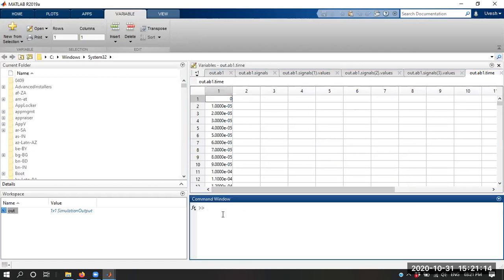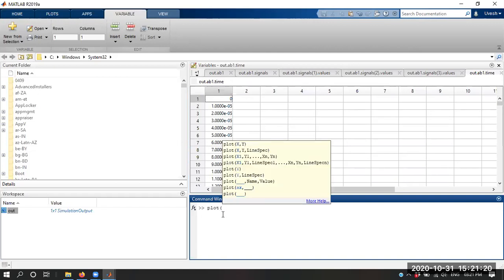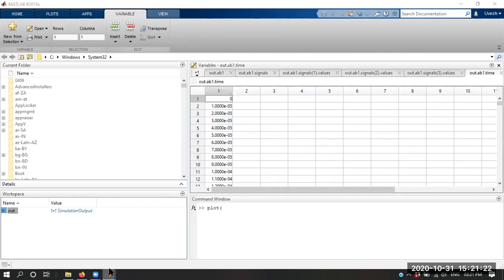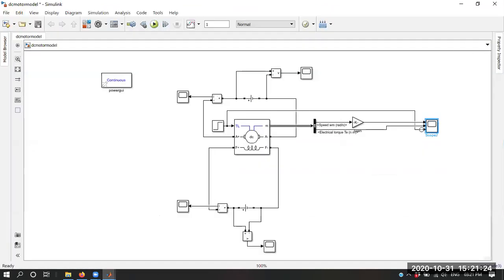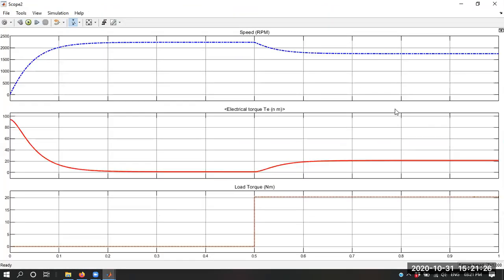Now you can also plot that. Suppose I want to plot the graph of time versus speed. I want this same graph, but suppose I want to use it for a publication or for preparing a report or a presentation, so I want to show this result of the speed. Many students directly take a screenshot of this one, but that is not a proper way of doing that. So how can you do that?